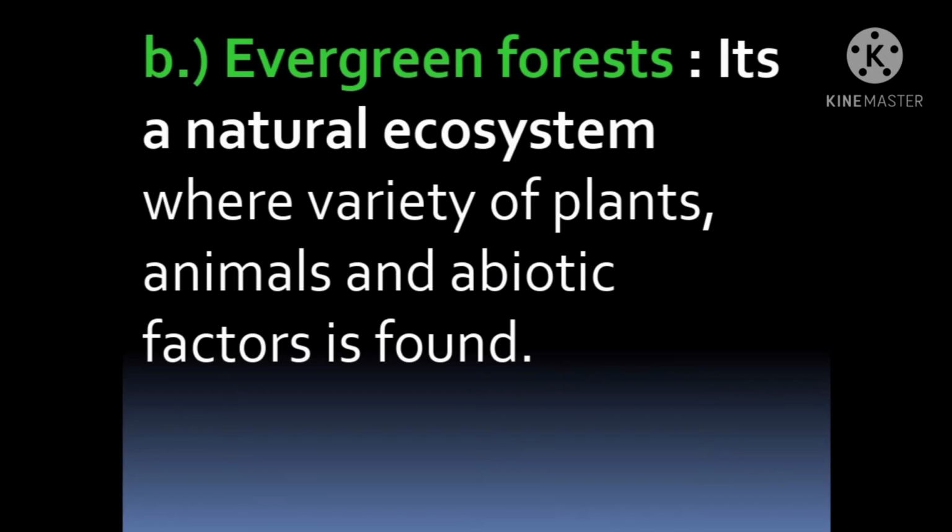Now, the second example of land biome is evergreen forests. It's a natural ecosystem where a variety of plants, animals and abiotic factors is found. Students, the name itself says it is an evergreen forest. So evergreen means there will be plenty of plants over here and big trees. So it is called an evergreen forest. It's a natural ecosystem, students, where you can find animals and also abiotic factors. So this is the second example of land biome.